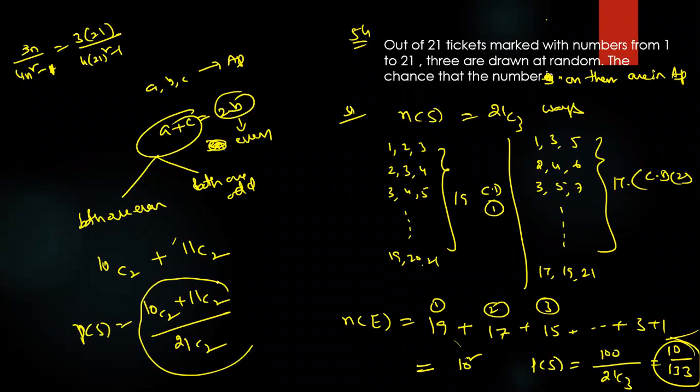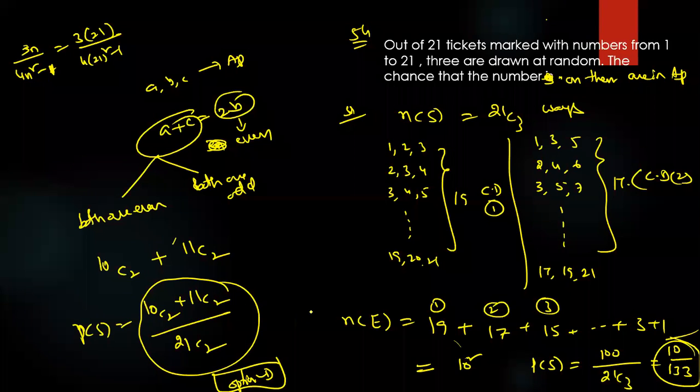Its option is not there. That's why I'm giving none of these. Yeah, 21 is there, but after simplifying, is this option there or not? I'm saying, if it is not there, then none of these. Actually, this is the procedure. But in this case, they should give the arrangement of these three numbers. They're not mentioning. Okay.